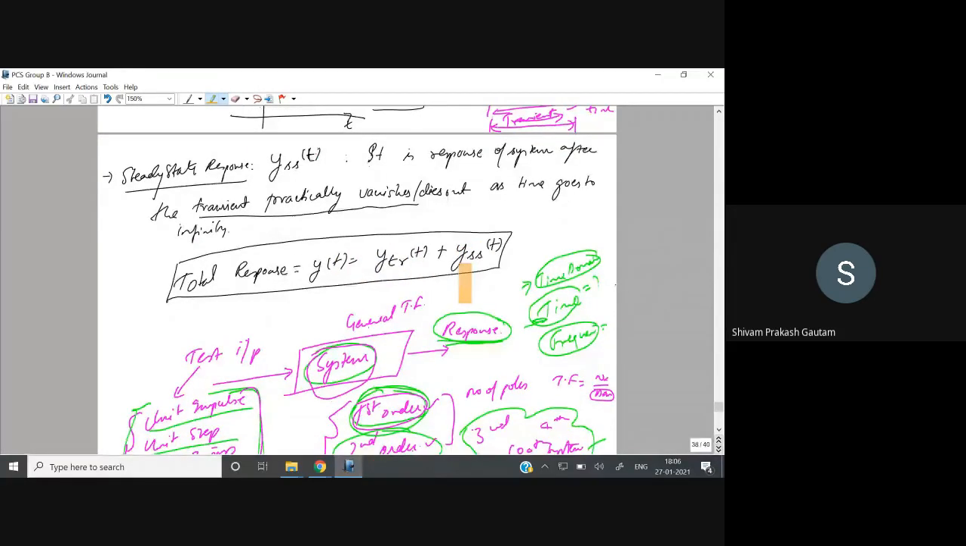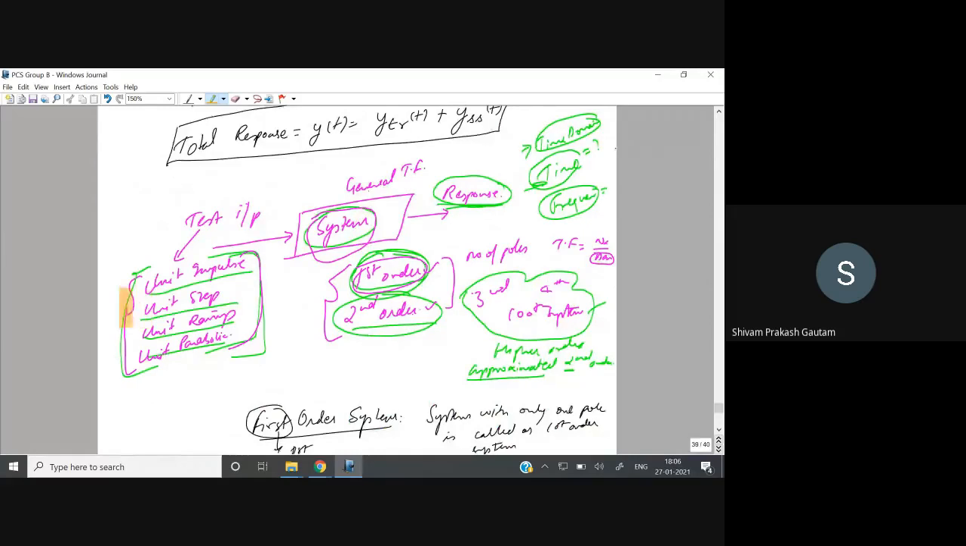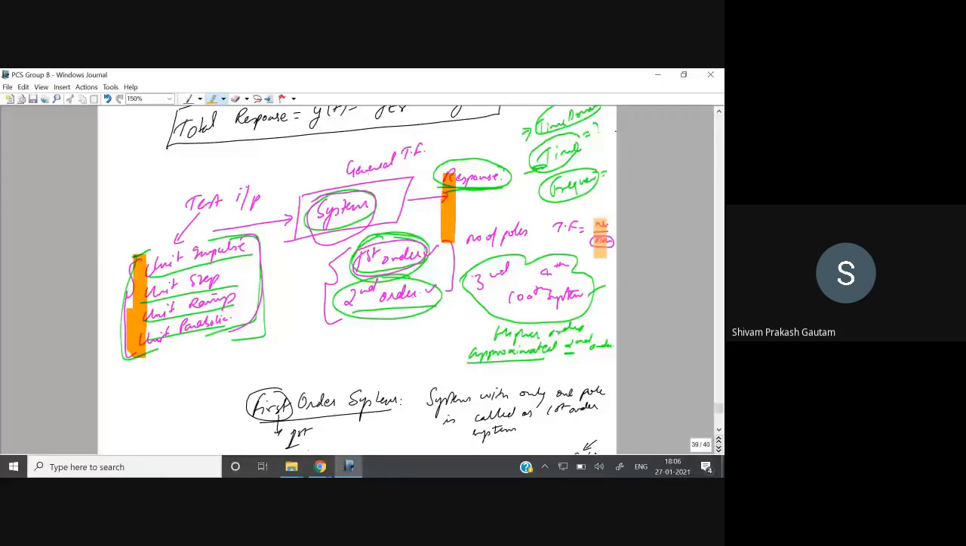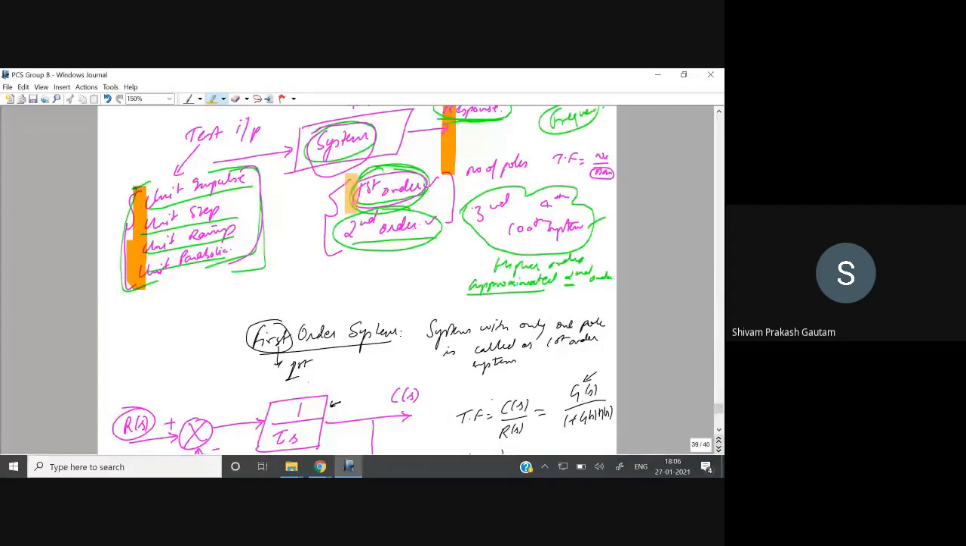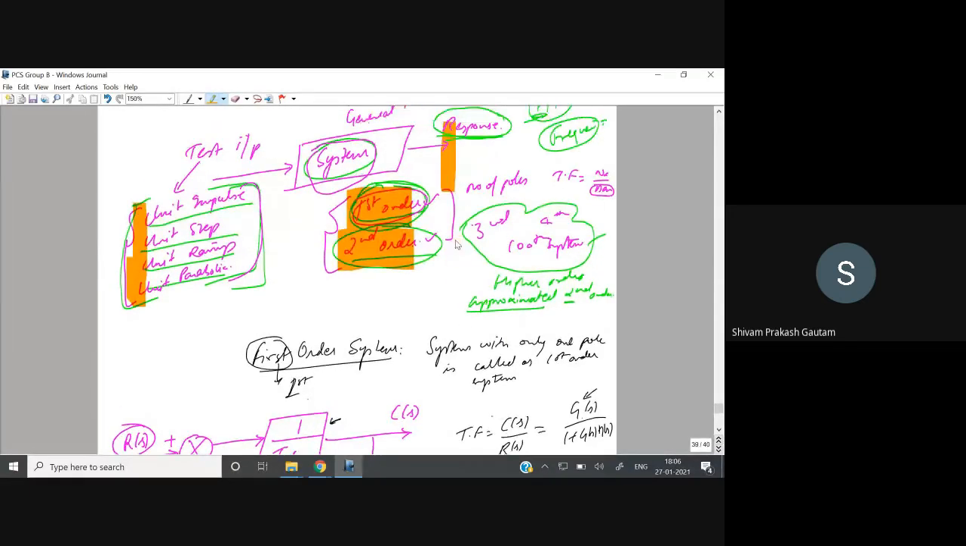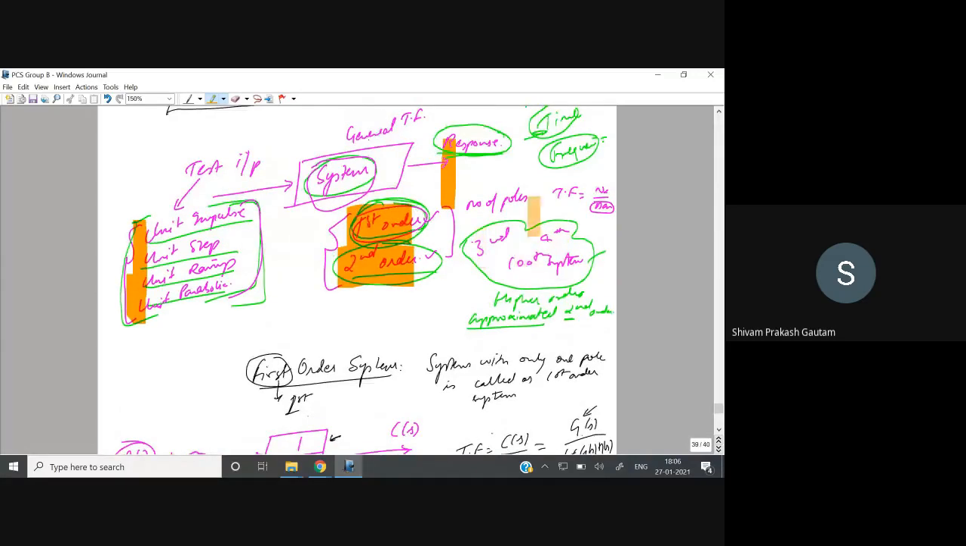Now we are considering a system. To this system, we are providing different kinds of input, and to these different kinds of input, we will study the different responses. Now I have told you that we will only consider up to second order system, first order system and second order system. What does order mean? Total number of closed loop poles. Why are we not considering higher order systems? Because they can be approximated to a second order system. This is not in our syllabus, but I have just told you.